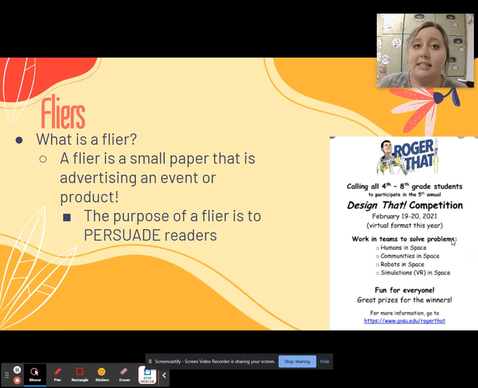Some questions that you may see based on a flyer is, when does the event occur? Right here, February 19th, 2021. Again, how did I find that answer? Yes, you are correct. I went back to that passage to find that answer. And it tells you what you're going to do. A really popular question that they ask on flyers is, where can you find more information? If you read the flyer and you need more information, where can you get more information from? On this one, it would be at the website, www.gvsu.edu. Again, go back to your passage, okay?